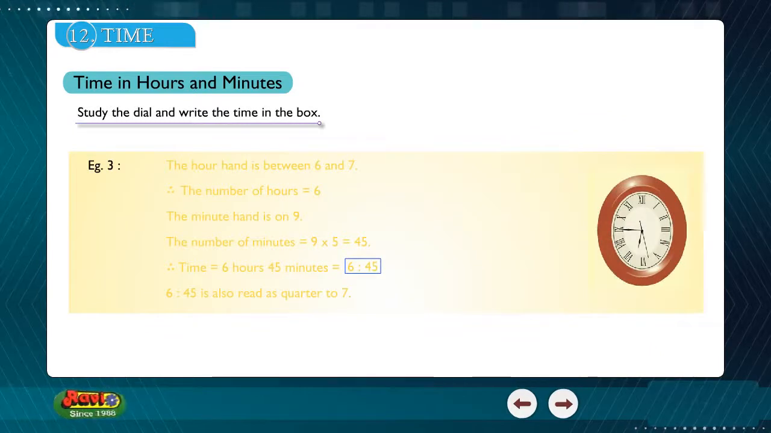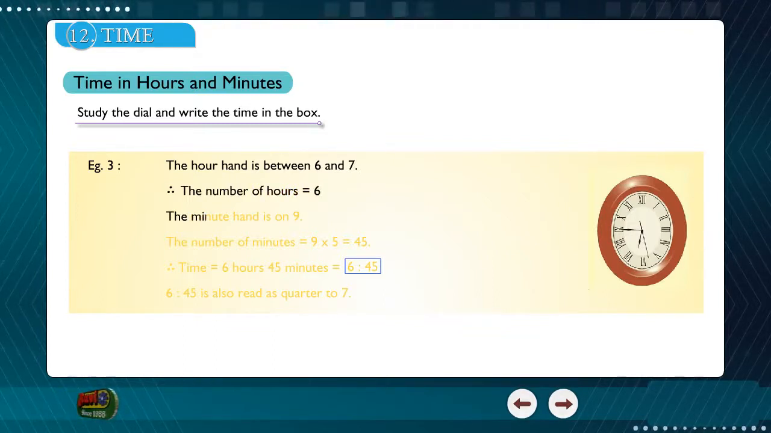Example 3. The hour hand is between 6 and 7. Therefore, the number of hours is equal to 6. The minute hand is on 9. The number of minutes is equal to 9 into 5 is equal to 45.